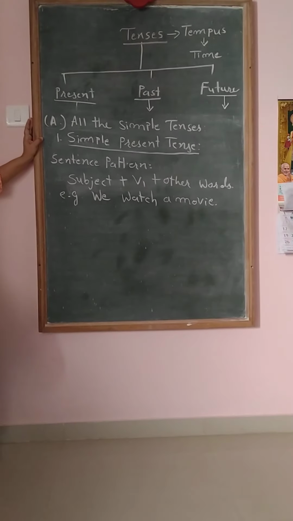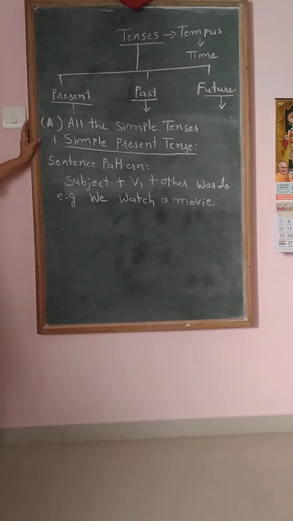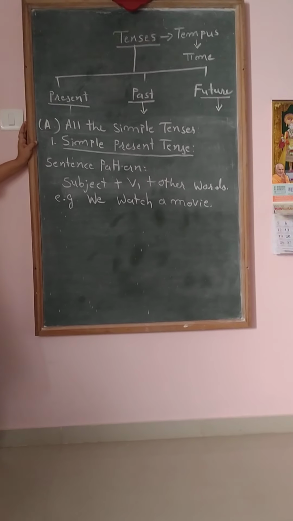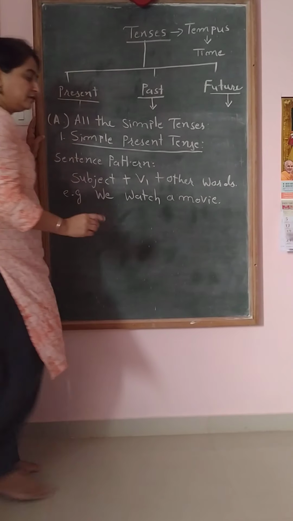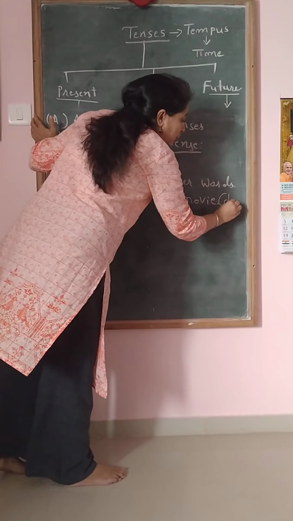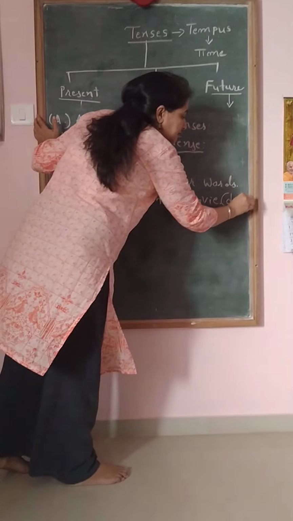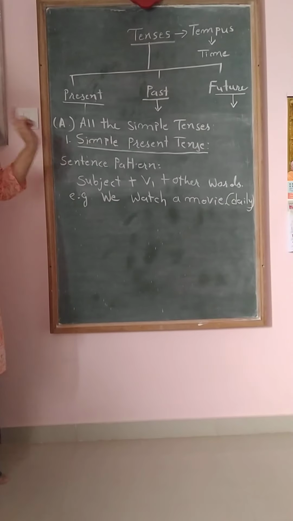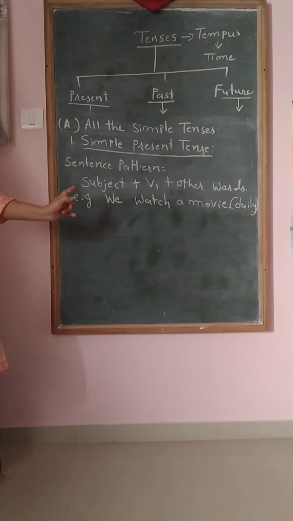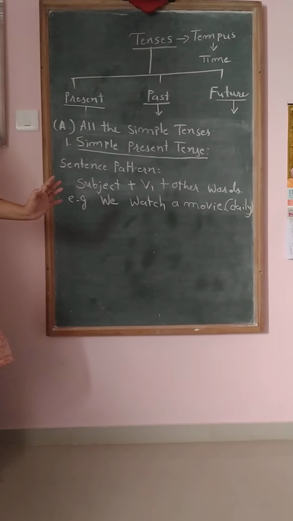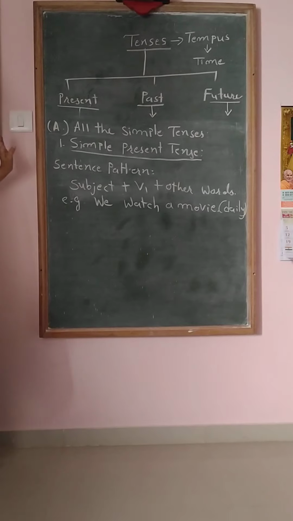We watch a movie means we watch a movie daily or on a regular basis. That is the meaning. Right now we are not watching. We watch movies daily or on a routine basis. That is the meaning.